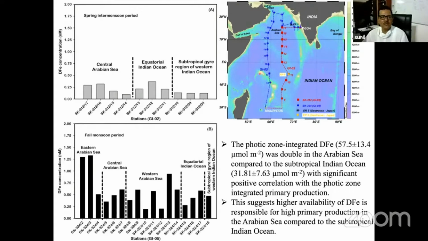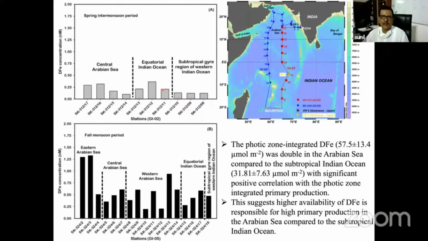And you can see the concentration between these two, surface concentration I'm talking about. Surface concentration during the fall monsoon is significantly different. It is higher compared to the spring inter monsoon, despite the fact that we are getting more dust in the spring inter monsoon. It is known that the dust fluxes in the Arabian Sea are higher in the spring.